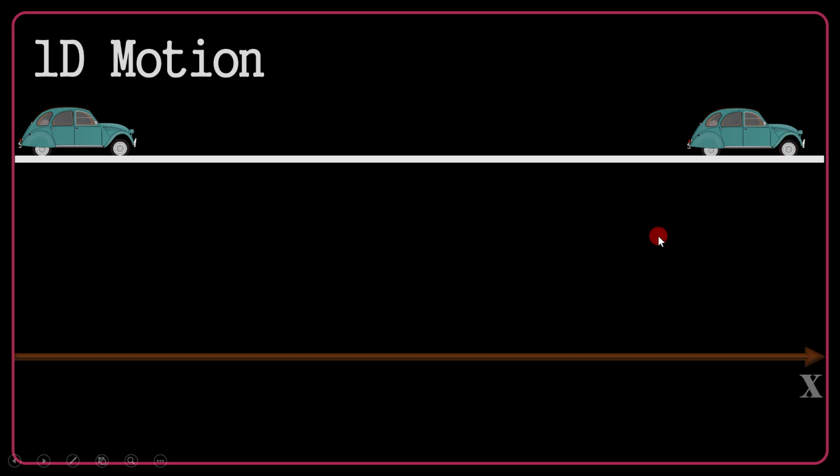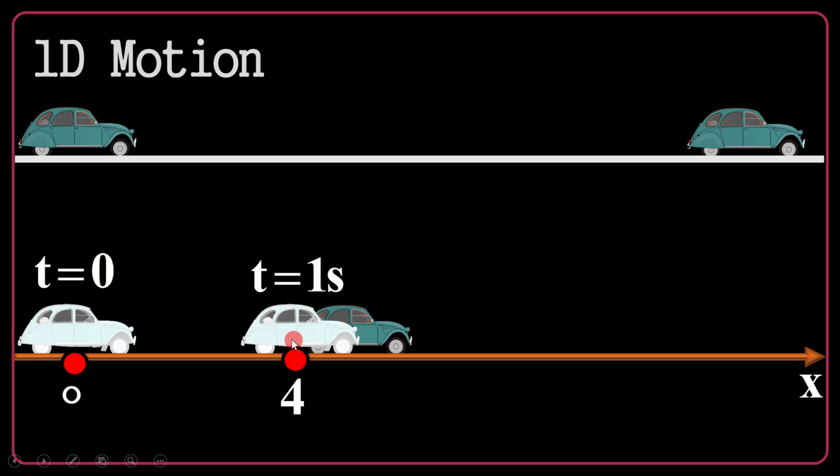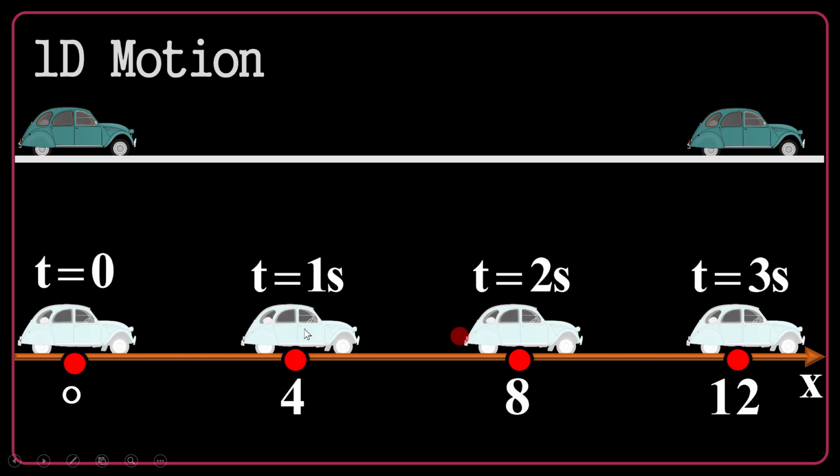Let's say it's a toy car moving through a straight line from left to right, something like this. To characterize this motion, I can use the x-axis, mathematically characterizing the space. And moreover, when the car starts to go, I start measuring the time using a stopwatch at t equals 0. Rather than filming, I can make a photograph every 1 second. So in this way, I have a few photographs every 1 second, as you see.